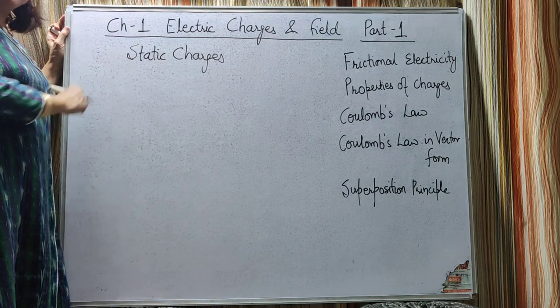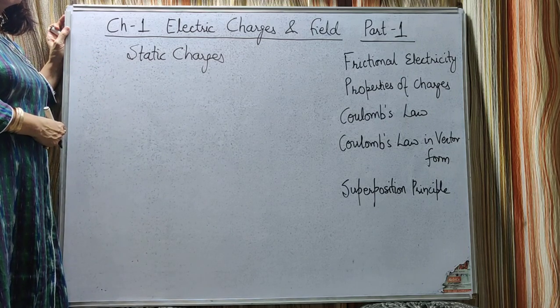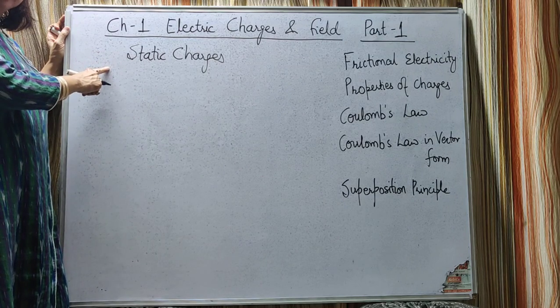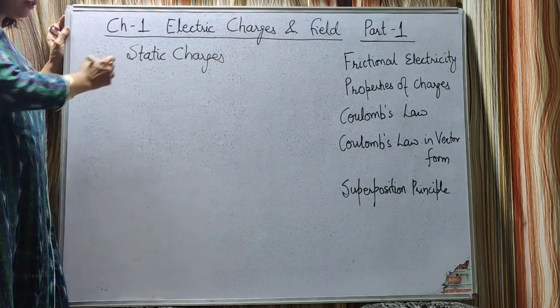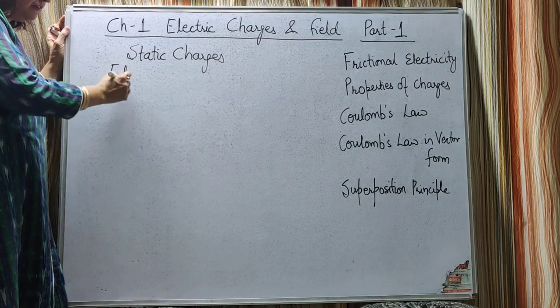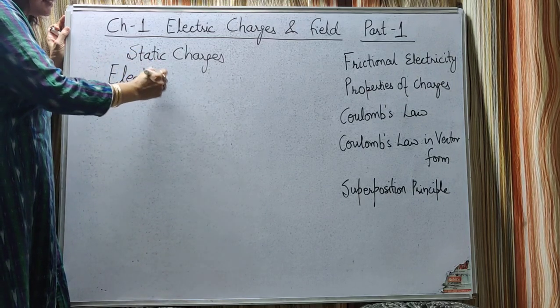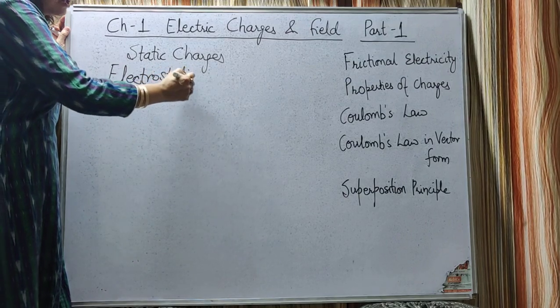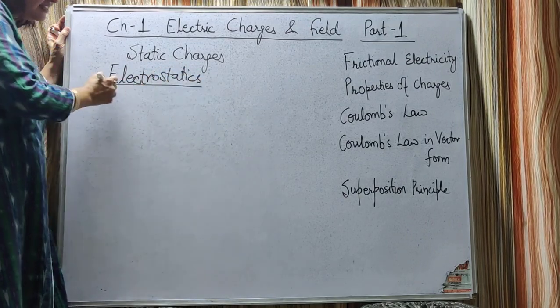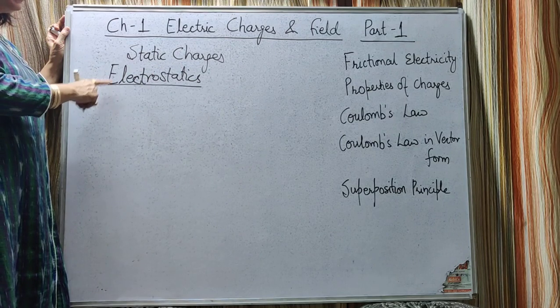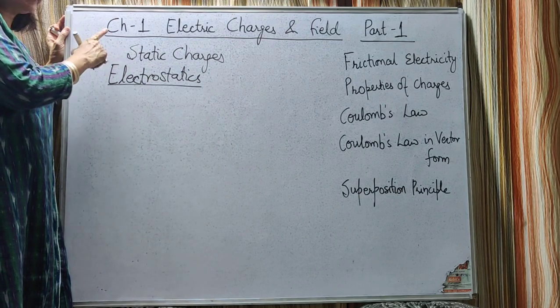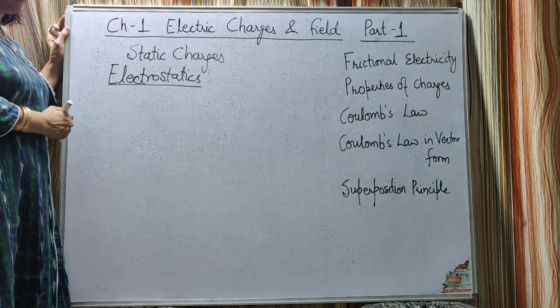And the branch of physics in which we study about these static charges is called electrostatics. So electrostatics is that branch of physics in which we study about static charges, that is the charges at rest.